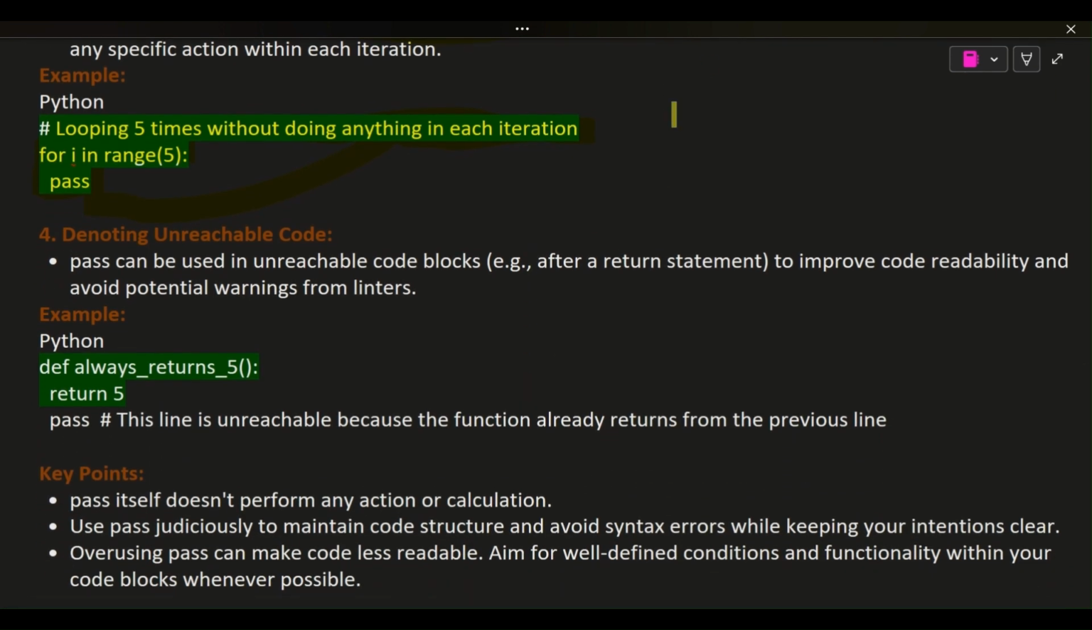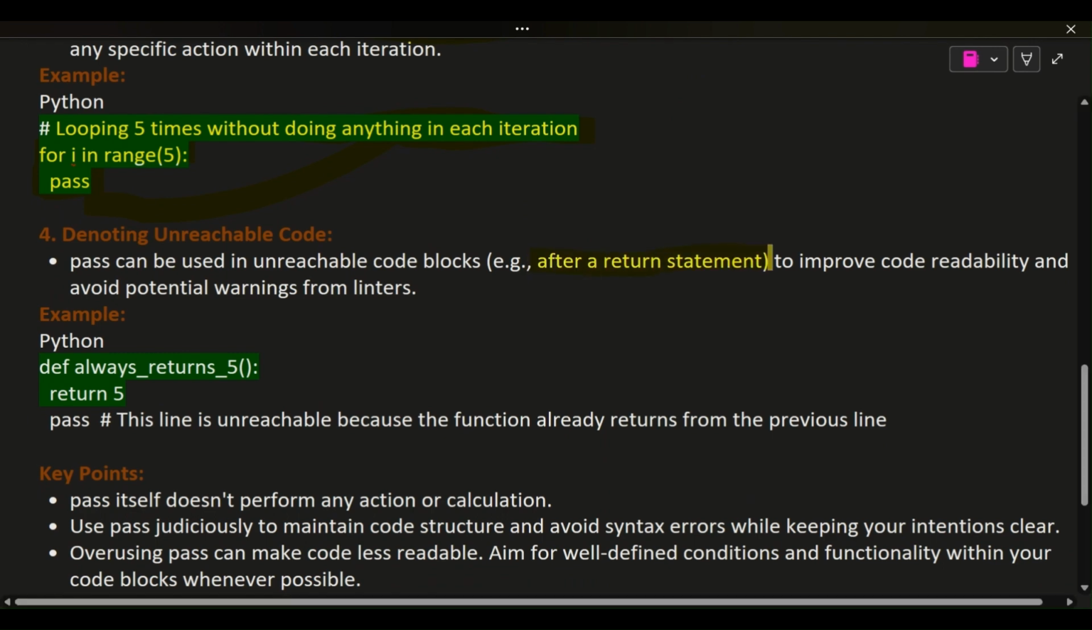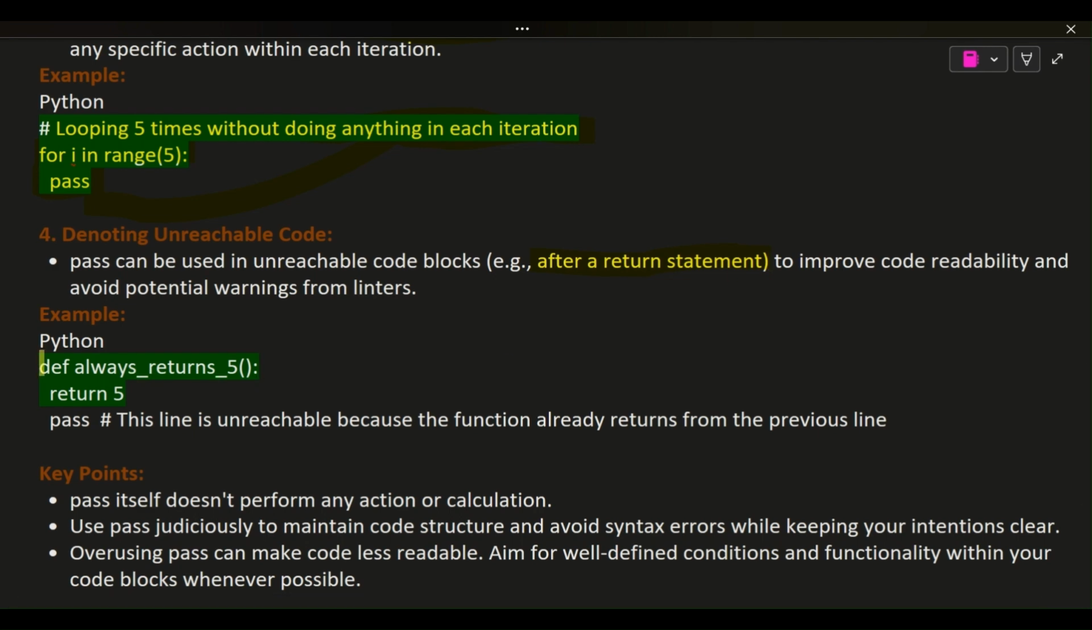4. Denoting unreachable code. Pass can be used in unreachable code blocks, for example after a return statement, to improve code readability and avoid potential warnings from linters. Example: Python. def always_returns_5(): return 5. pass # this line is unreachable because the function already returns from the previous line.